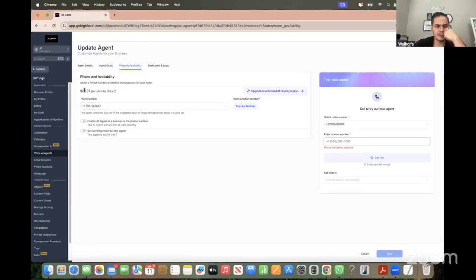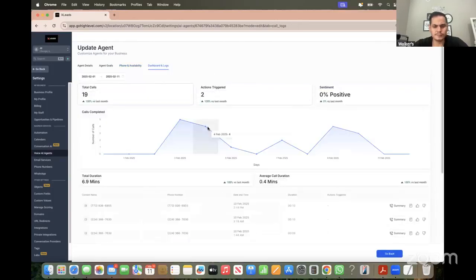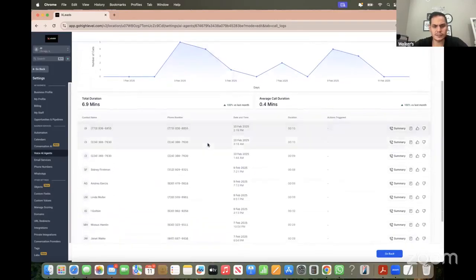Again, you see this is 0.137 cents per minute, so it's a little bit pricier than the text messaging, but you can put the phone number you want in here. You can set work hours for the AI if you want, or you can have them answering the phone 24/7.